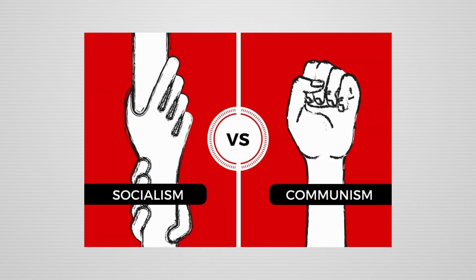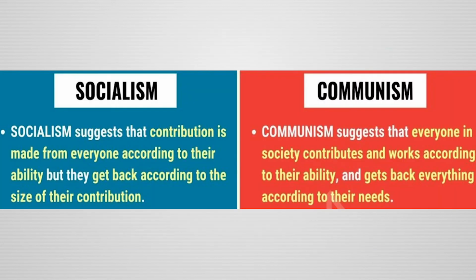Socialism suggests that contribution is made from everyone according to their ability, but they get back according to the size of their contribution. But communism suggests that everyone in society contributes and works according to their ability and gets back according to their need.